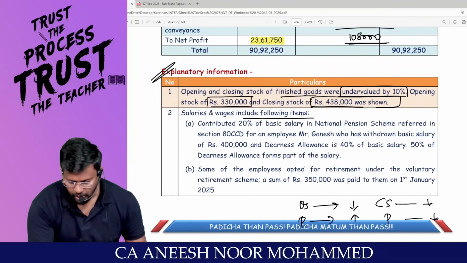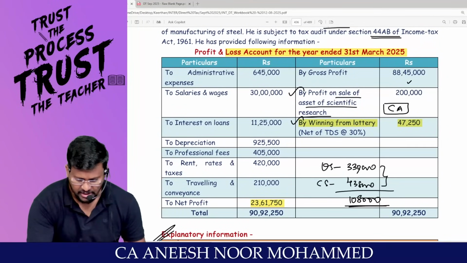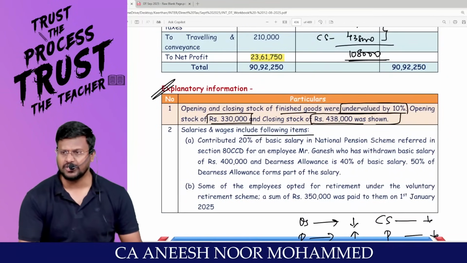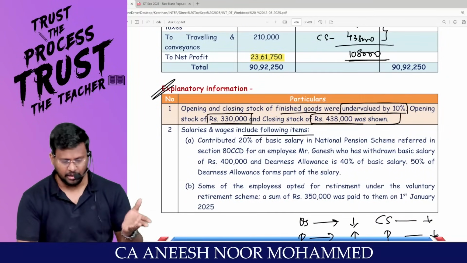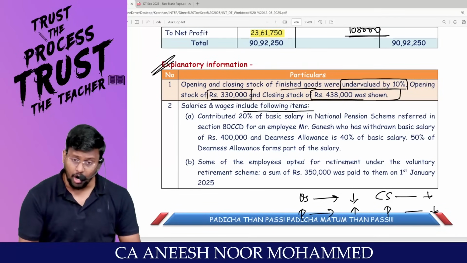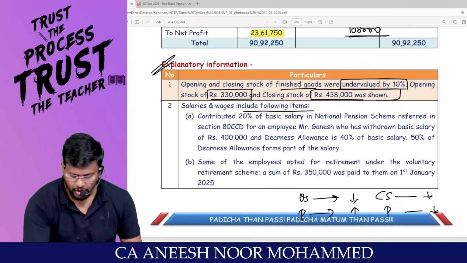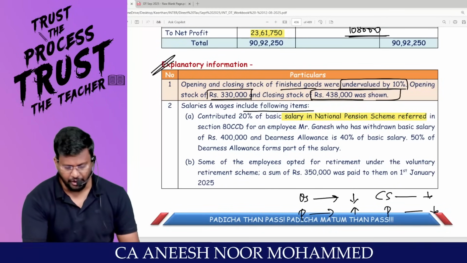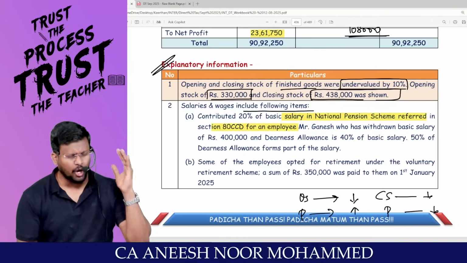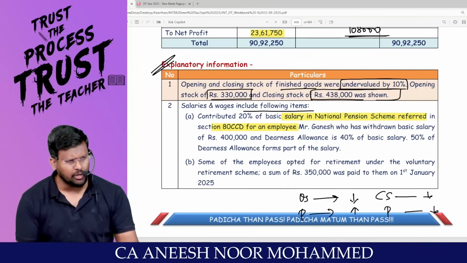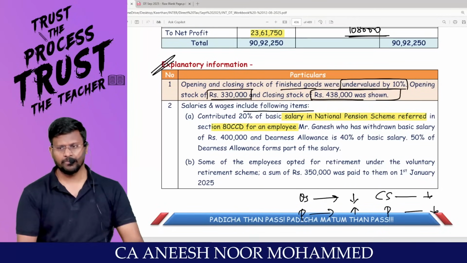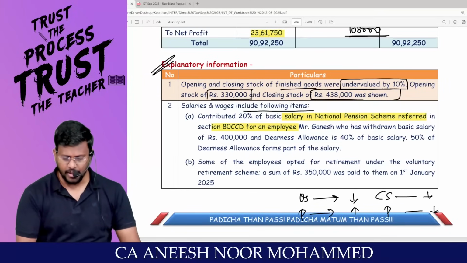Number 2, very important point. Salaries and wages include the following item. This is what the salaries and wages are. When we look at it prima facie the first time, we thought that it is correct, but they are having certain adjustments. Contributed 20% of basic salary in NPS, referred in 80CCD, for an employee. We all know that an employer can contribute a maximum of 14%, but he contributed 20%.